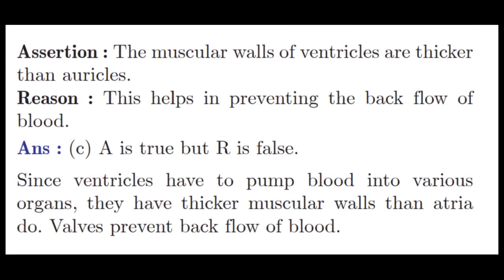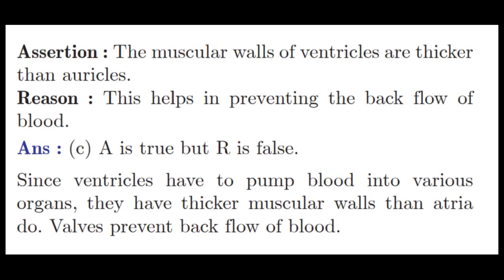Assertion: the muscular walls of ventricles are thicker than auricles. Reason: this helps in preventing the backflow of blood. Assertion is true. We know that muscular walls of the ventricles are thicker than the auricles. What is the statement given in the reason? This helps in preventing the backflow of the blood. Of course not. So reason is false.